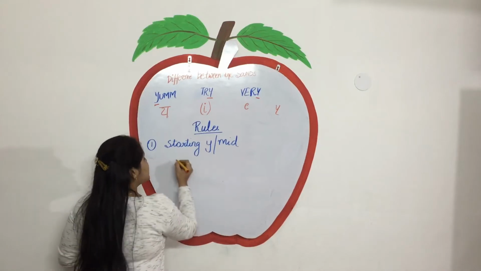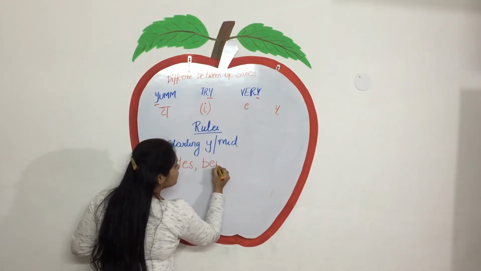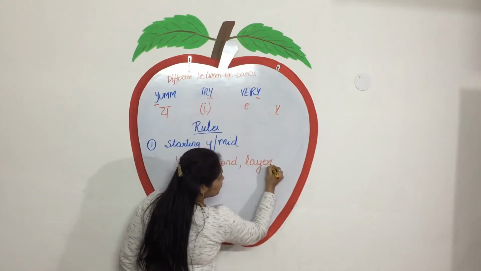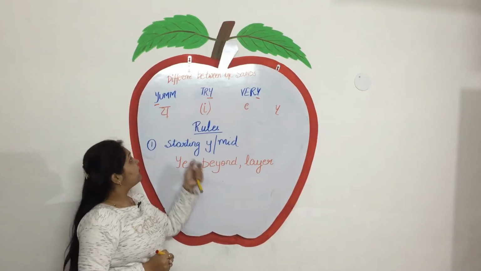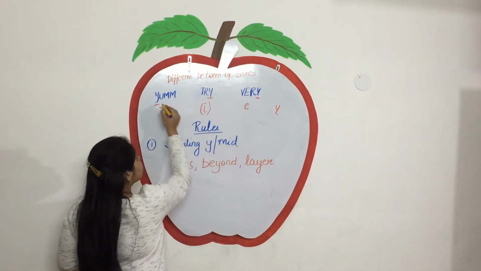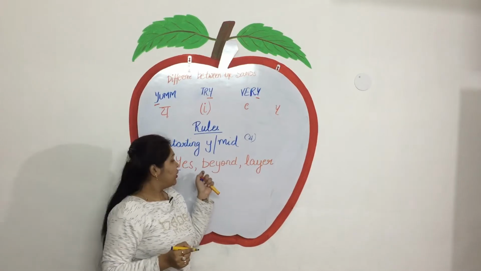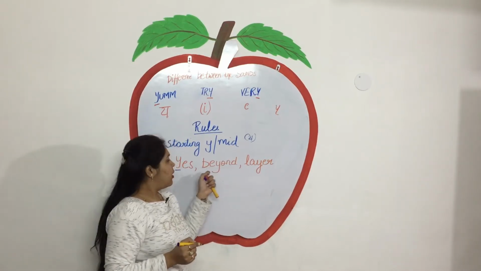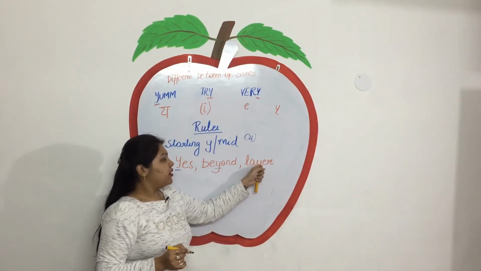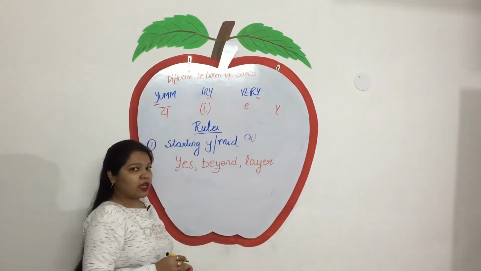Beyond. Layer. Yum. So, in this, the first letter is Y, then the sound will be Y. In beyond, B, E, Y, O, N, D, Y is in the middle, so then also we will pronounce it as Y. In layer, Y is in the middle, so same sound, that will be Y.